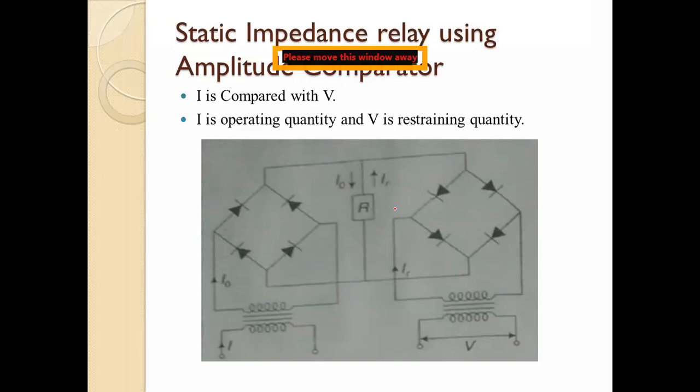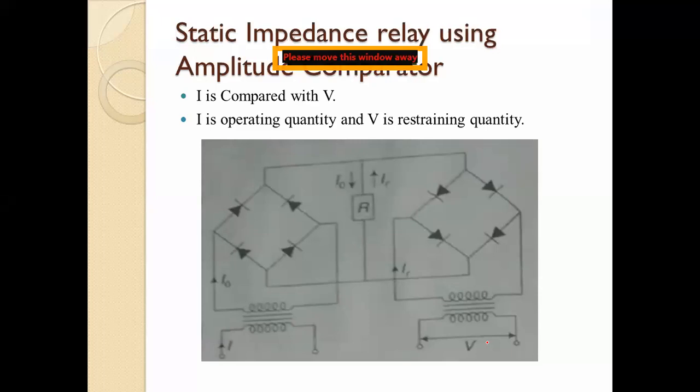Then the second is the voltage; the voltage terminal is there. This current quantity is nothing but your operating quantity, and this voltage is your restraining quantity.